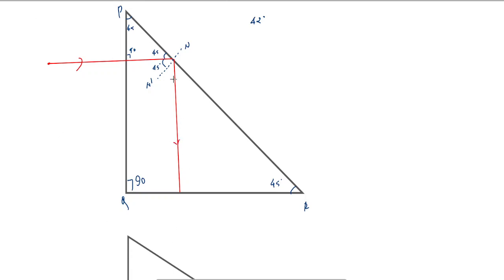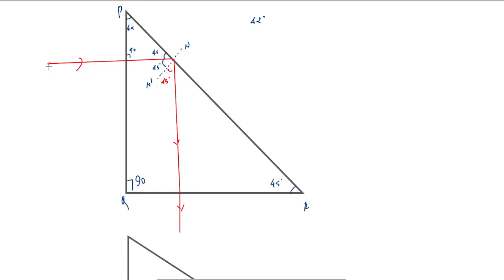Even this also would be 45 only because the angle of incidence and reflection are equal. This would be 45 degrees. For the face QR, this light ray falls normally. So this would come out like this without any deviation here. This is the refracted ray.